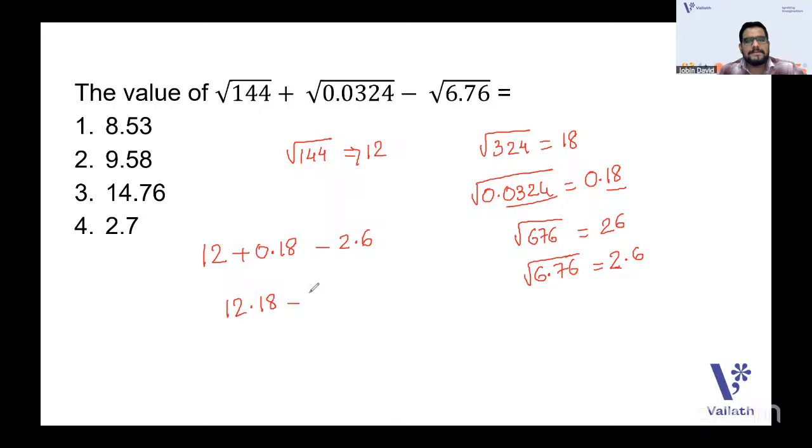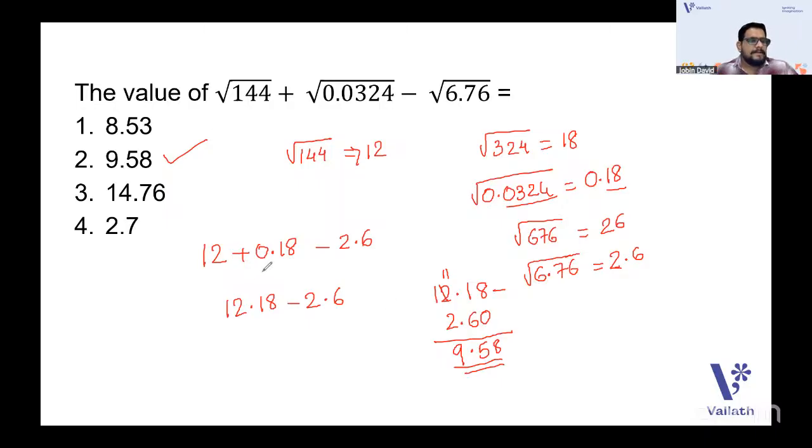So it will be 12.18 minus 2.6. When you subtract decimals, you should be very careful. 2.6 should be written as 2.60, and then subtract, borrowing as needed. So it will be 9.58. 9.58 will be the answer.